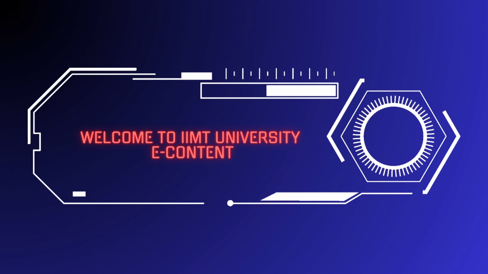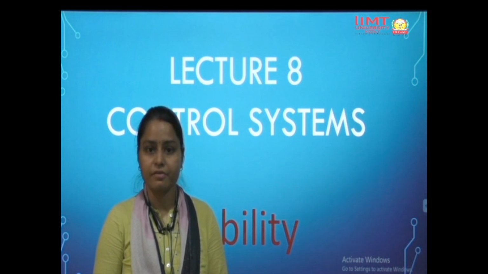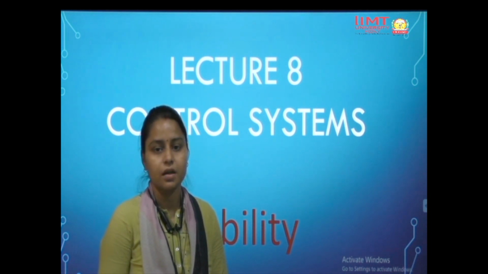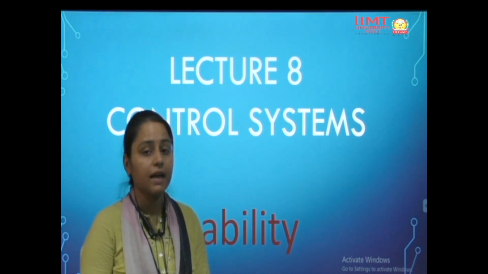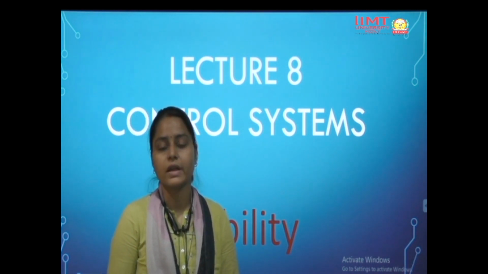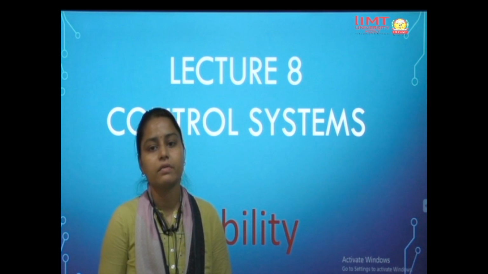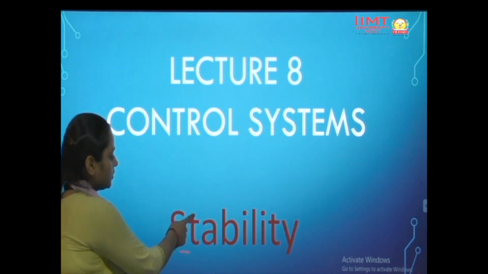In previous few lectures of control system, we have studied the basics of control system, graphical representation of block diagram representation, Mason's-Kane formula representation of control system, and time response analysis of control system. And in this particular lecture, we will be studying the stability of a system, how we can calculate the stability and how we can say the system is stable or not. So let's get started.